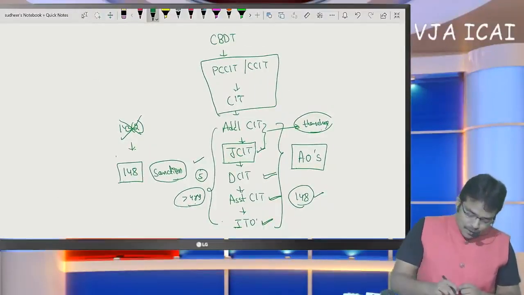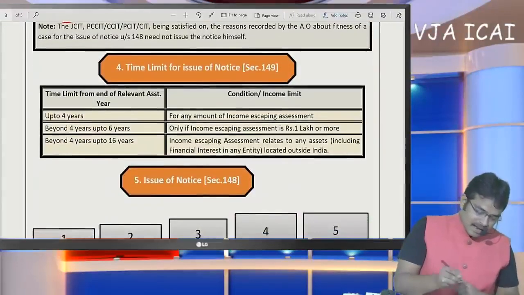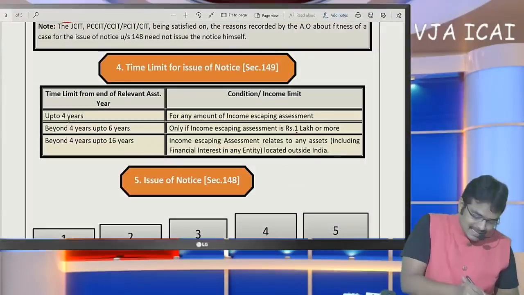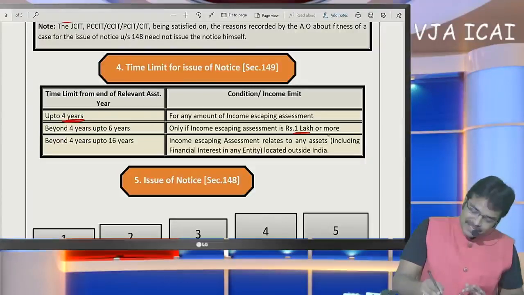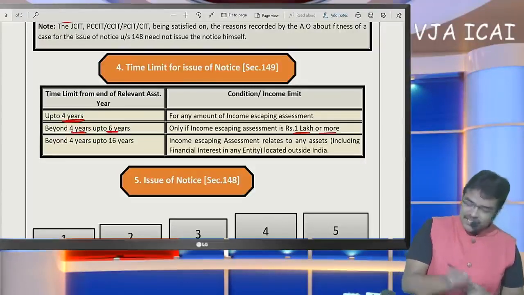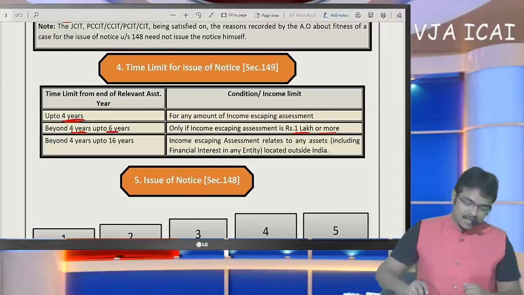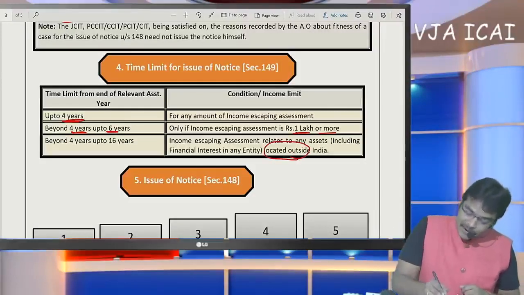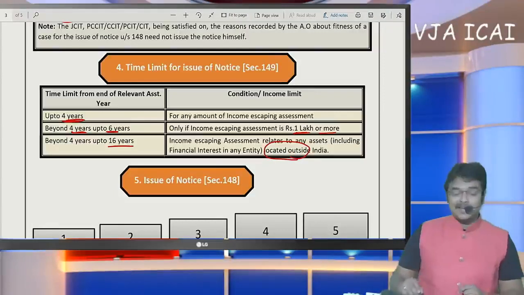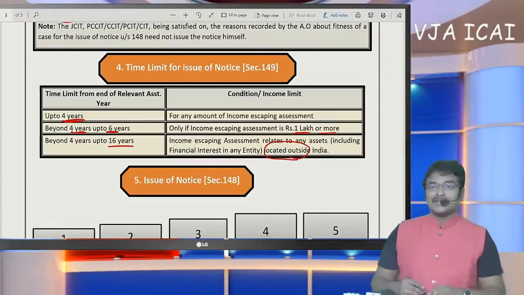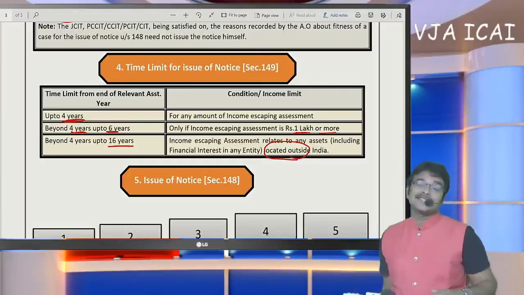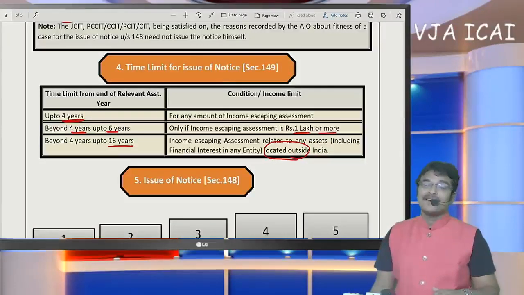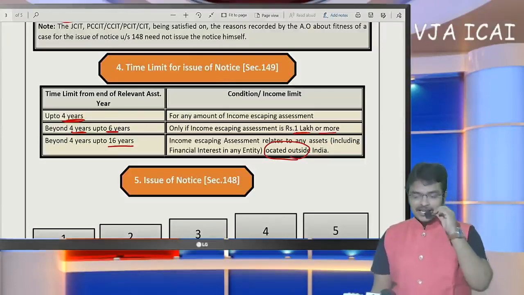If notice is to be issued, generally, if the escaped income does not exceed 1 lakh, in such a case notice has to be issued up to 4 assessment years only. And if escaped income is 1 lakh or more, then notice can be issued from 4 to 6 assessment years. And if escaped income relates to an asset located outside India, notice can be issued up to 16 assessment years. So SSEs who purchase foreign assets out of Indian income have to maintain their books of accounts for 16 assessment years, because there is scope to issue notice up to 16 assessment years.